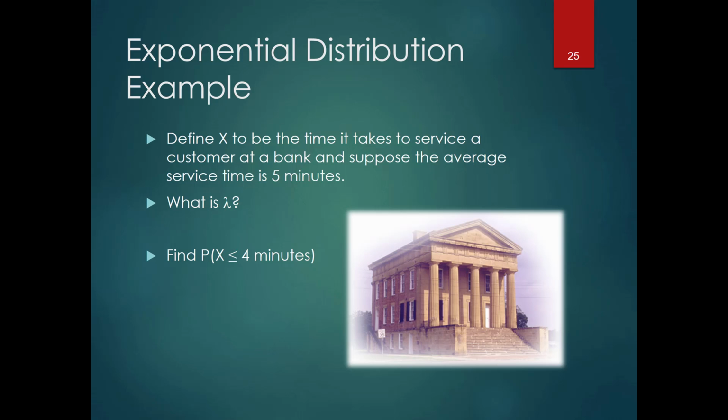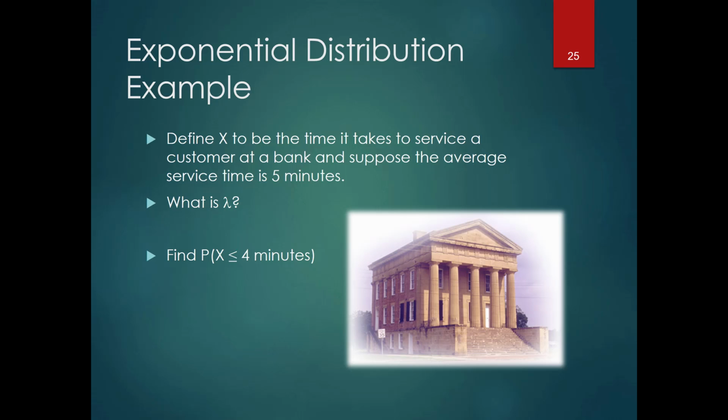I have to solve for lambda in order to do the Excel function. So 1 over lambda equals 5 minutes. If I solve for lambda, lambda ends up being 1/5 or 0.2. So just be careful of that. If you're given average time, then that's 1 over lambda, and you need to find lambda. But if you're given average discrete thing per unit of time, then you already have lambda.